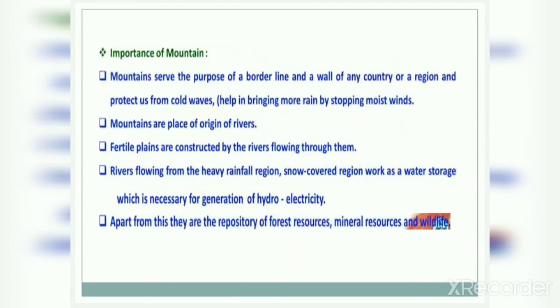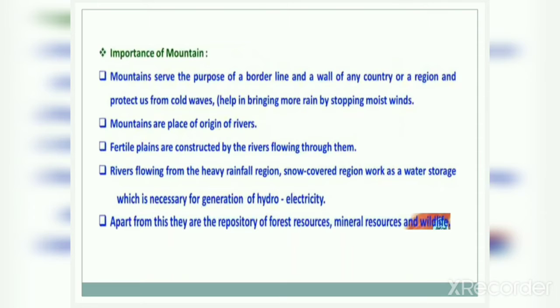The next is fertile plains are constructed by the rivers flowing through them. Fertile plains are also constructed by the rivers which flow, like the plains of Ganges. The plains of Ganges are constructed by the river Ganga. These are the best examples, right?